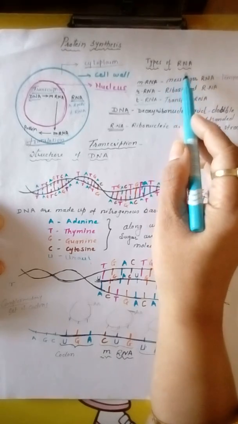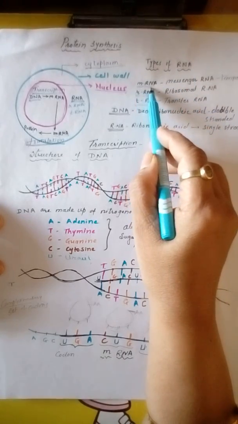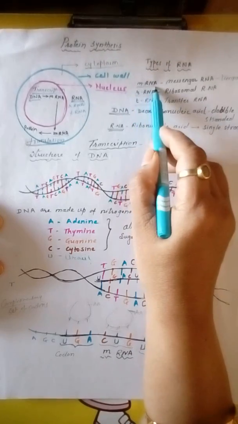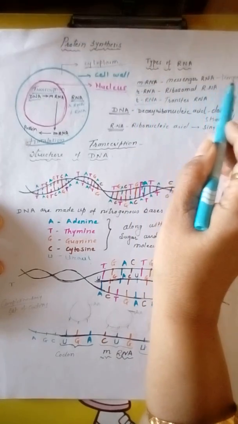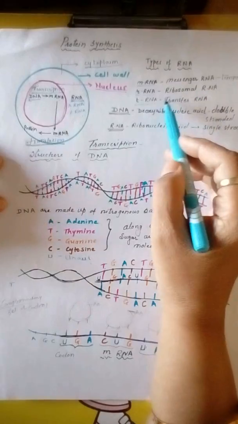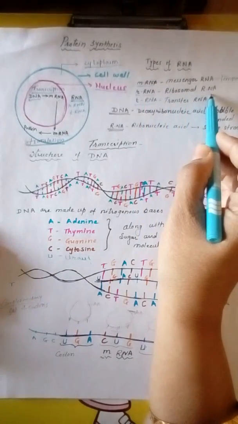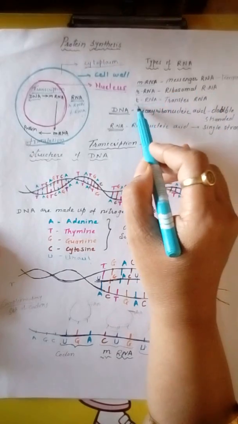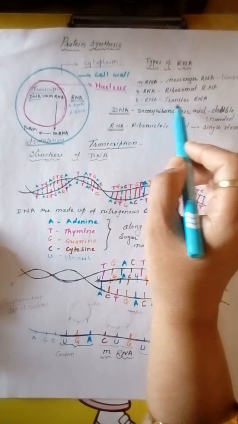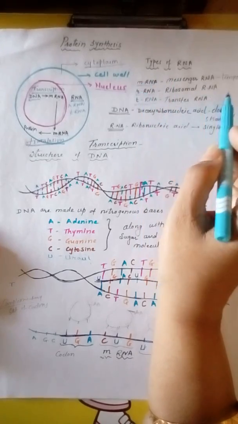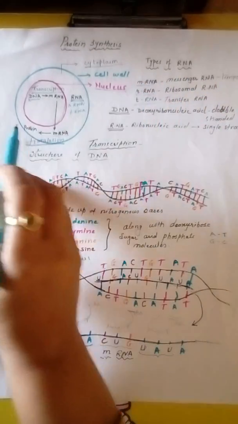RNAs are of three types. First one is messenger RNA, also called mRNA. Messenger RNA is temporary. Then next is rRNA, called ribosomal RNA. And third one is tRNA, that is transfer RNA. So these three different types of RNAs are present.